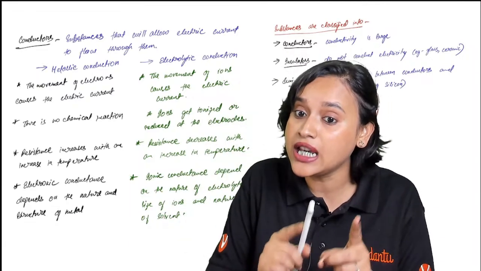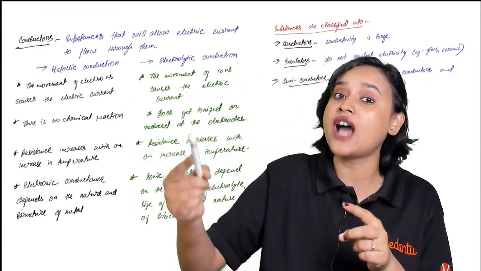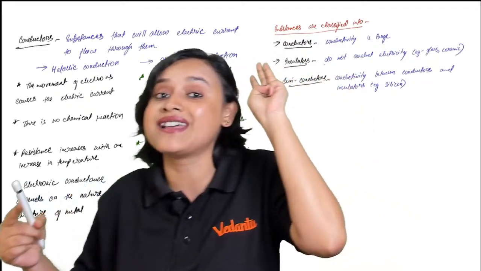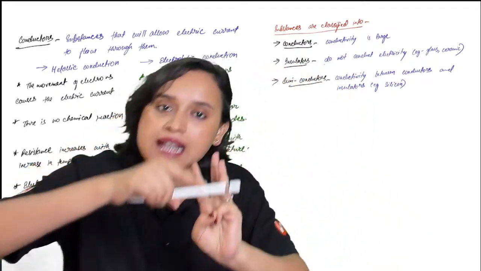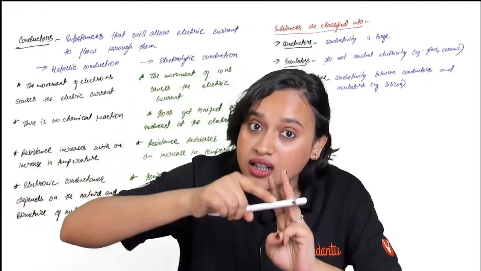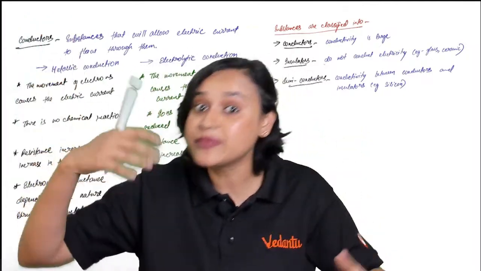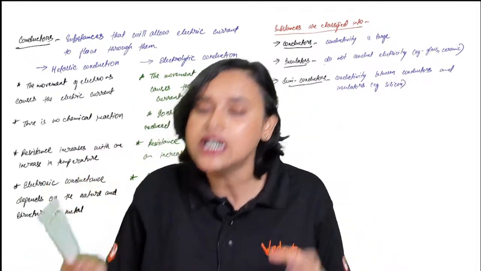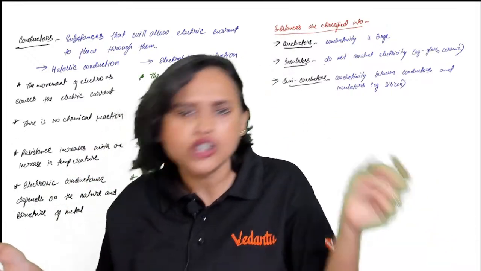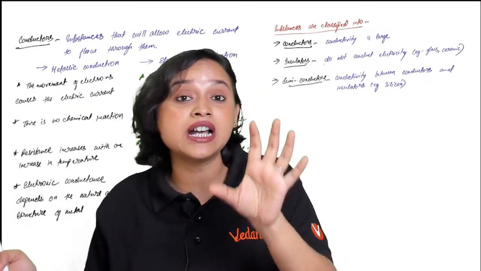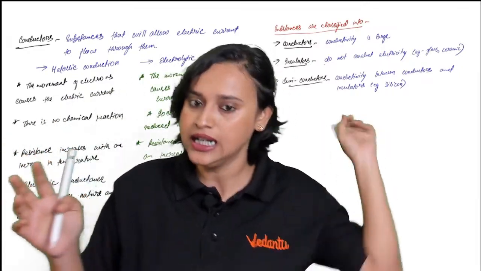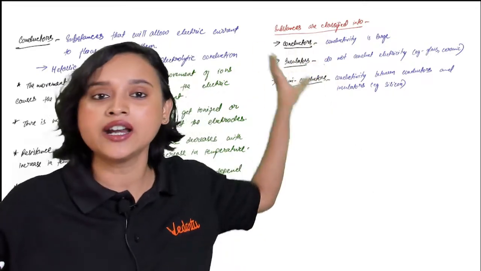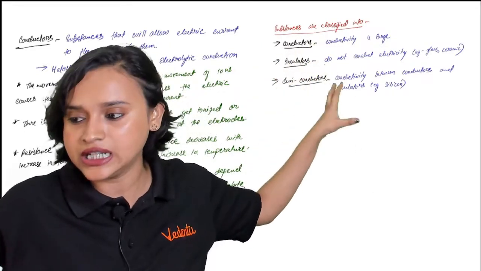Before conductors, we also know that substances can be divided into three: conductors, insulators, and semiconductors. Conductors have a large conductivity, that means they can conduct a lot. Insulators do not conduct at all; they have very small conductivity. And semiconductors have conductivity that lies between conductors and insulators. This is what I have written here, and of course I'm going to give you the PDF.